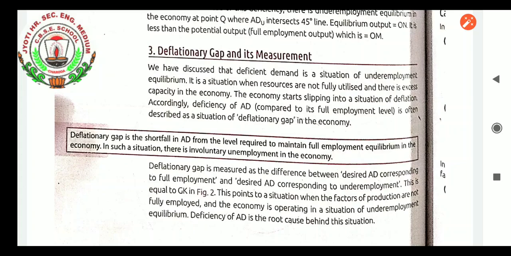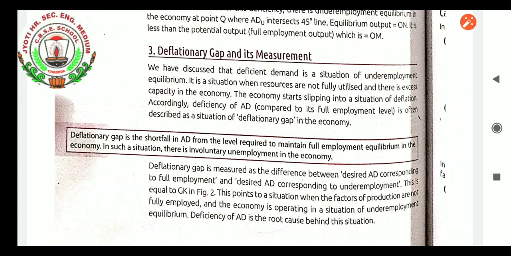In such a situation, there is involuntary unemployment in the economy, meaning people want to work but have been removed from the job because the capacity of the organization has gone down. To match the lower capacity, they reduce the number of employees. If 100 workers were working and according to the capacity 90 are required, 10 will be removed from the job, for a temporary purpose or a longer period of time. That makes those people involuntarily unemployed. Their income will be zero, and when income is zero, aggregate demand will reduce.